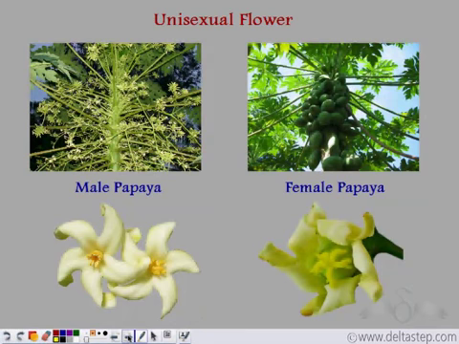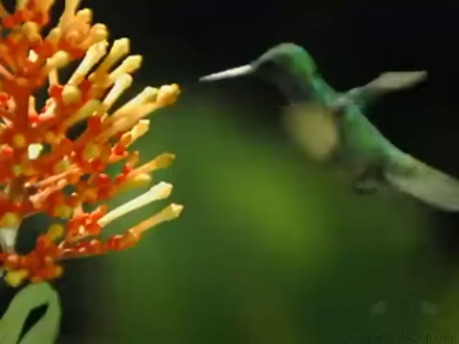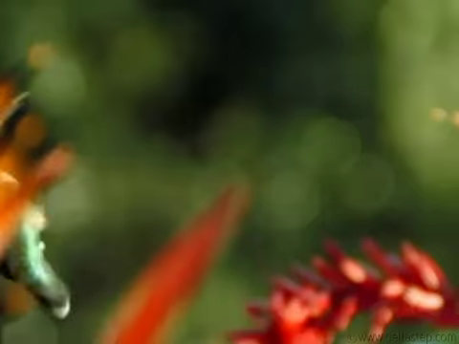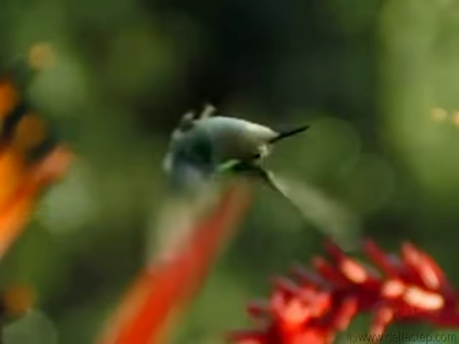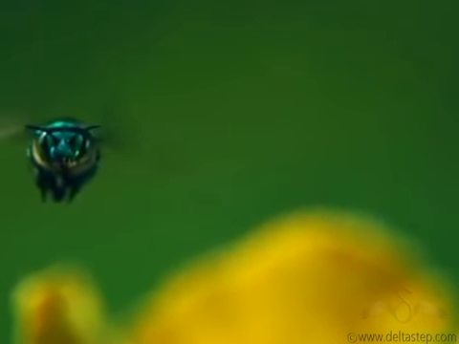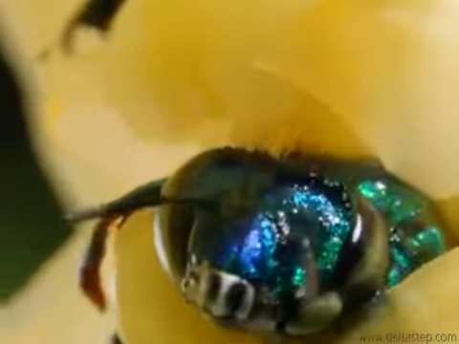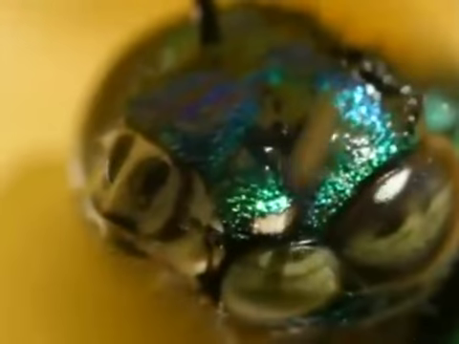So what kind of pollination takes place over here? Let us see. When birds and insects take nectar from a male plant, pollen grains get attached to their bodies. Now, when the same bird or insect sits on a female plant, the pollen grains that have stuck to their body fall off.